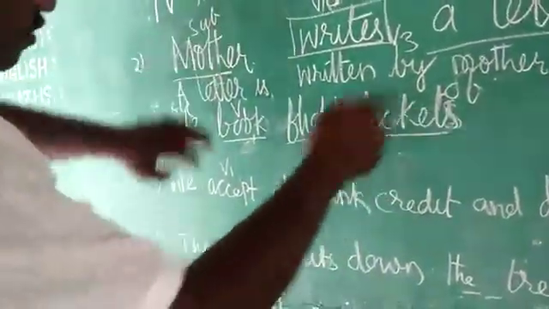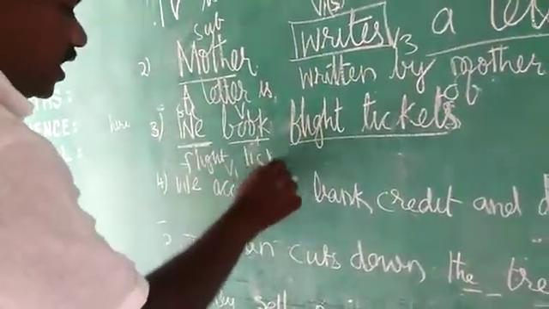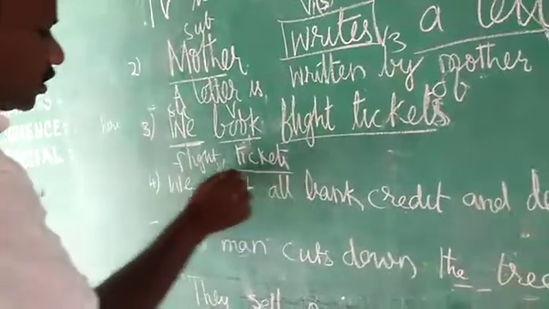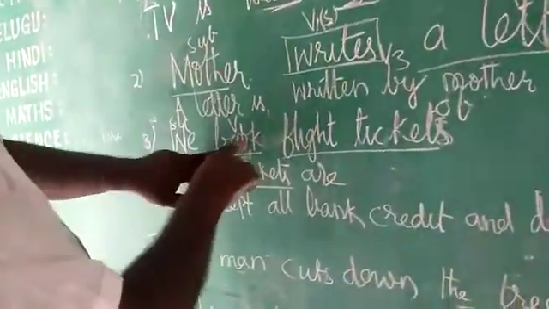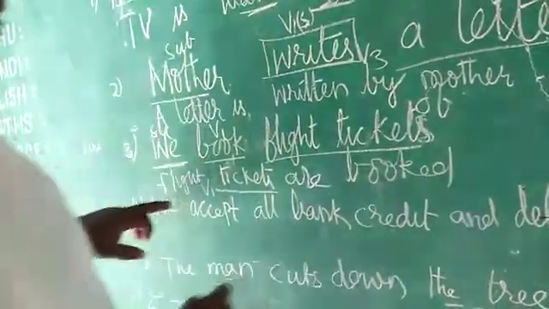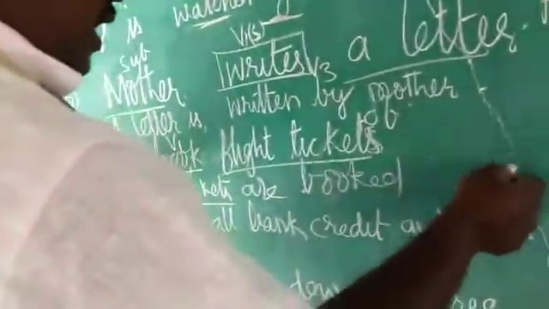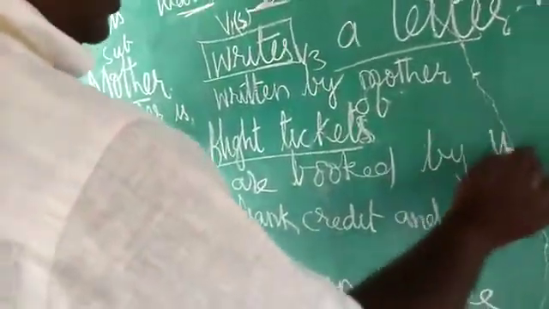Since it is plural here, children, you take are. What is the V3 form of this, children? Book, booked, booked. Here we changes to us. Before you write that, you take by us.